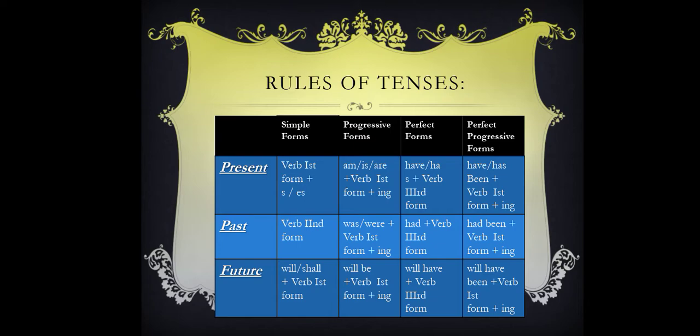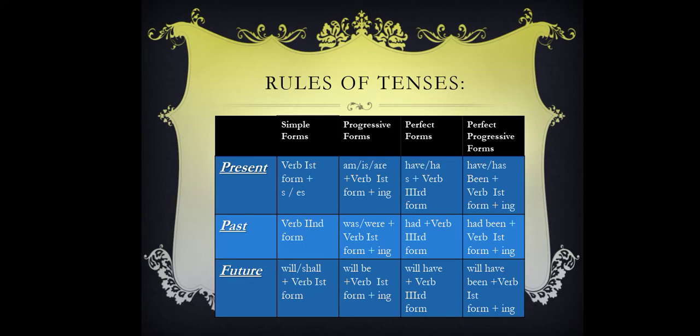read the tenses properly. Now present tense in simple form, or we can say the indefinite tense. Here this is the formation of our sentences: firstly we have to put subject plus verb first form plus s/es. Then in progressive form, or we can say the continuous form, we will form our sentence in this way: subject plus is/am/are plus verb first form plus ing plus object plus complement.